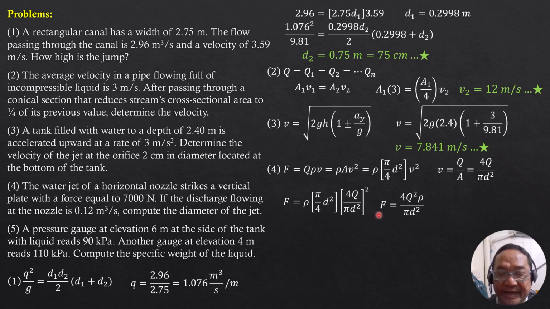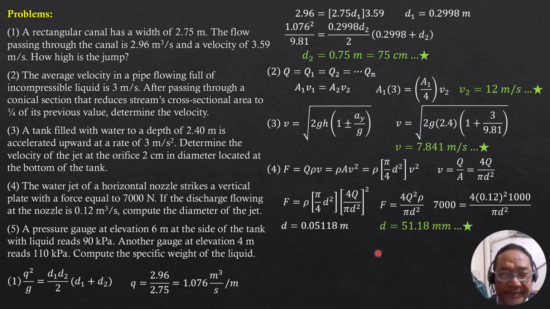So substituting F is 7,000 newtons, Q is 0.12 cubic meter per second, density of water 1,000, divided by pi diameter square. So the only unknown here is the diameter in meter. Solving for the diameter using your high-tech calculator, the diameter is 0.05118 meter, or that is 51.18 mm.